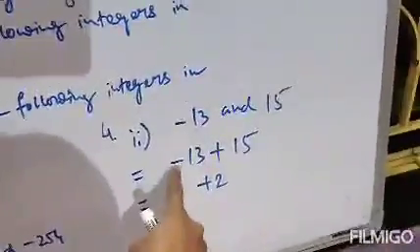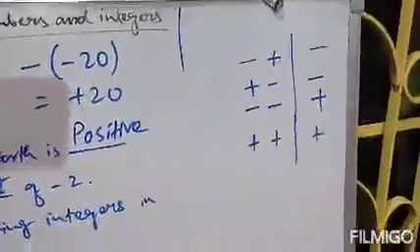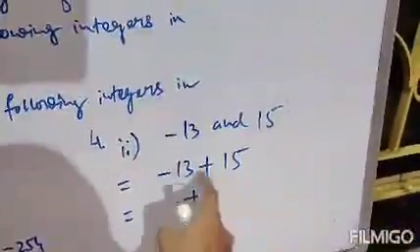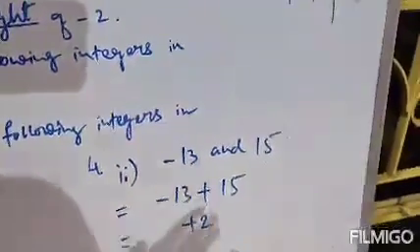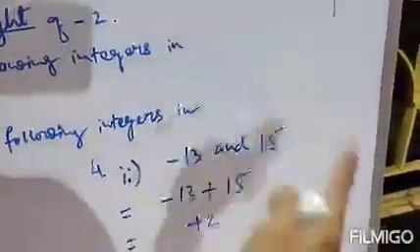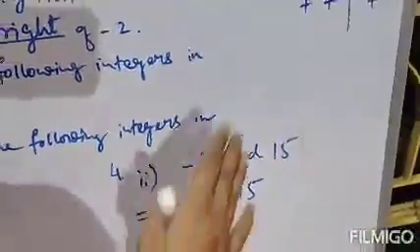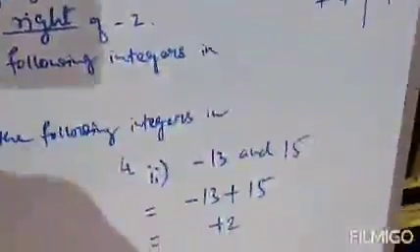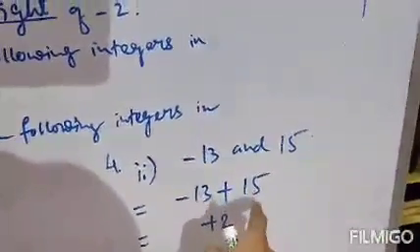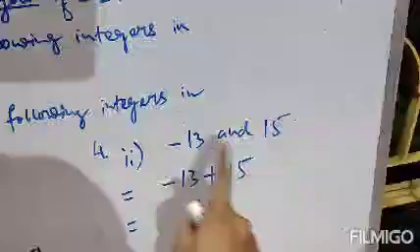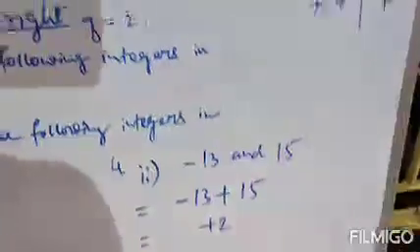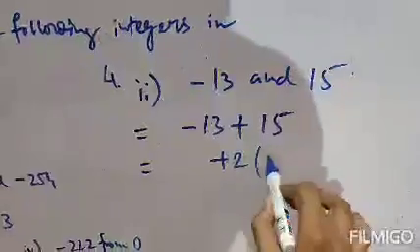Here is a minus sign and another is a plus sign. So according to the rule, the net operation will be minus. Therefore we have 15 minus 13, which is 2. And what is the sign? We will write the sign before the bigger number. Between 13 and 15, 15 is the bigger number, and the sign before it is plus, so we will write plus. So plus 2 is the answer. Clear? This will be your answer.